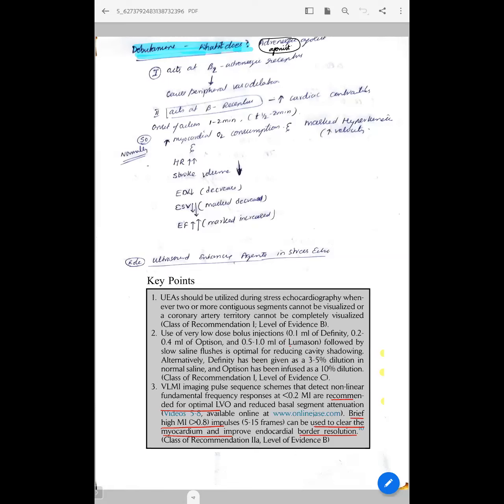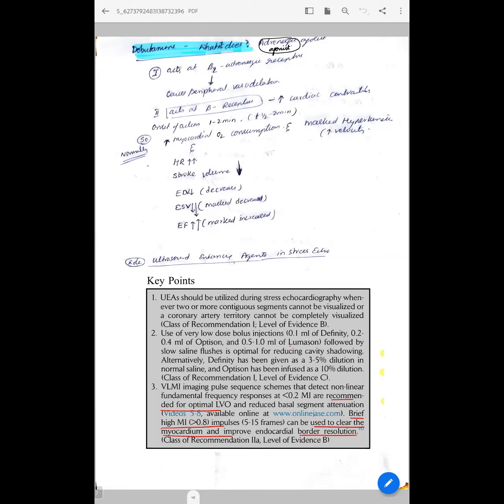When do we use these contrast agents? Especially if the echo window is poor and you are not able to make out two contiguous segments of the myocardium, then it is better to use these myocardial enhancing ultrasound contrast agents.